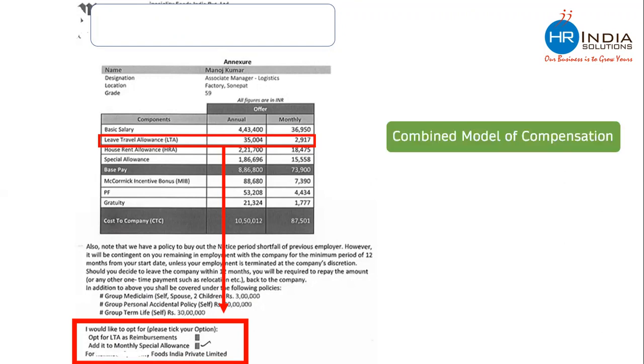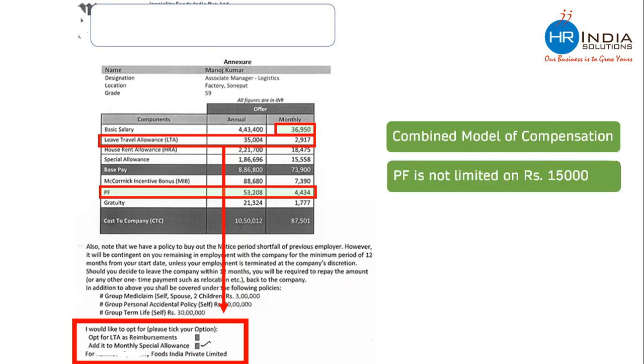This kind of model is called a combined model of compensation package, in which most of the salary breakups are designed by the company, but the employee also gets a few limited options on their salary components. Now the employee is free to decide how they want to take this salary, either in the name of LTA or in the name of special allowance. You will also see that the Provident Fund contribution in this company is 4,434, whereas basic is only 36. Basic salary is lesser than the previous offer letter, but the Provident Fund contribution is higher than the previous offer letter, which means this company is not limiting their PF contribution to 15,000. They are paying on the entire basic.